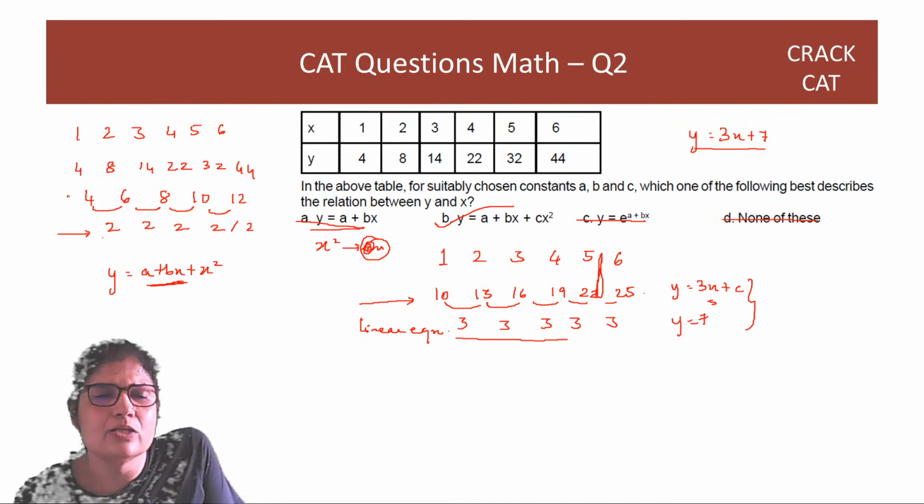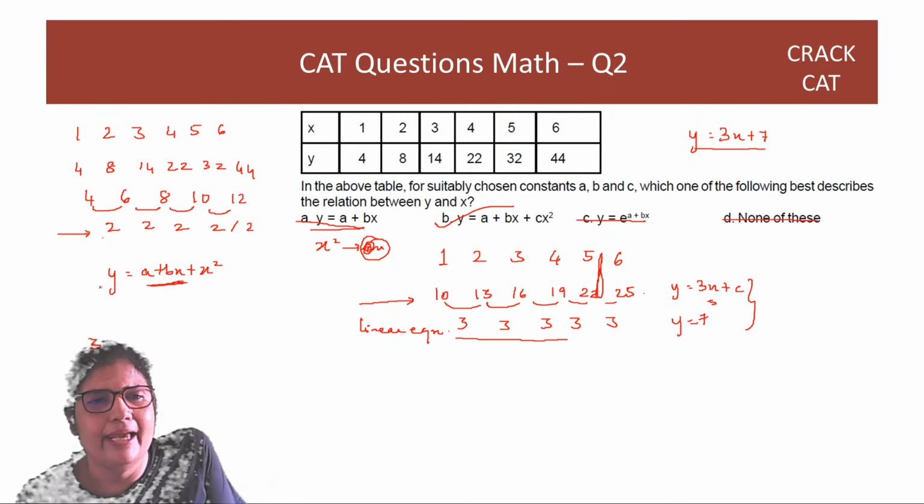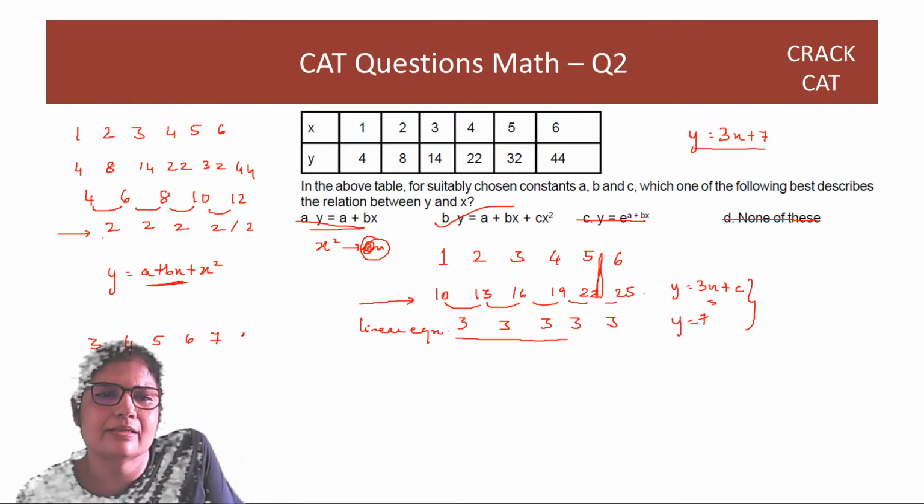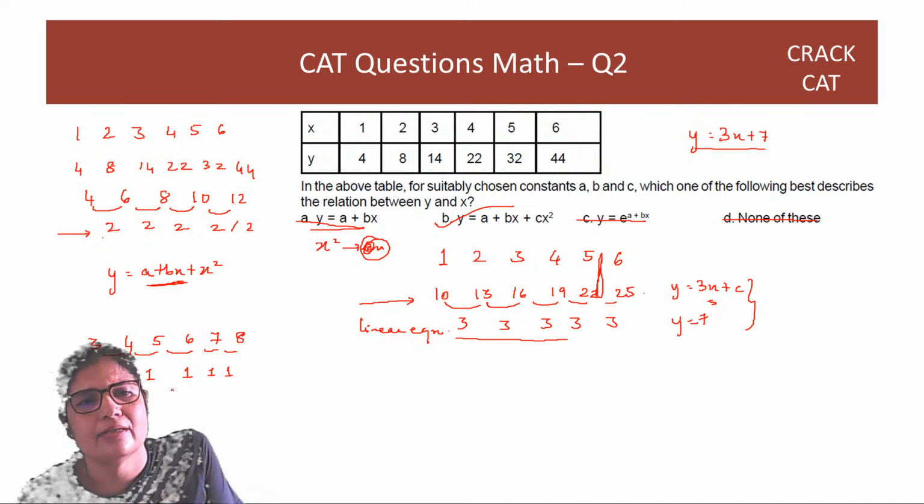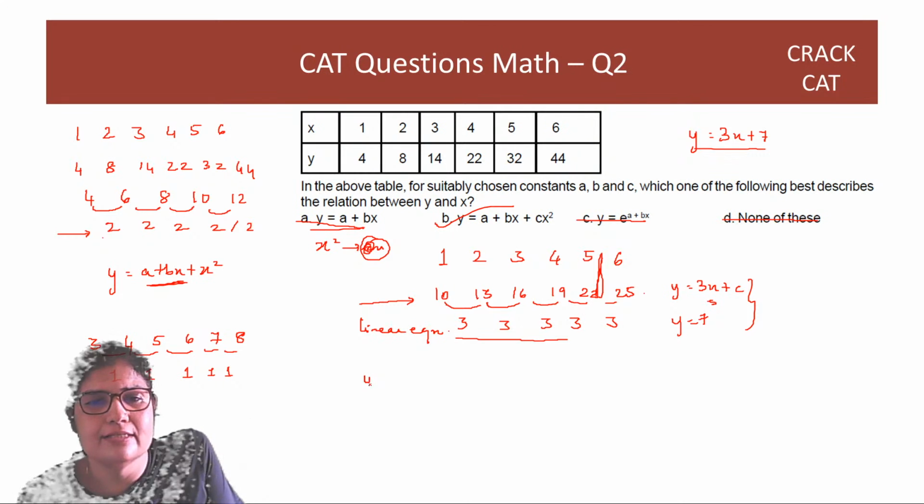So if I subtract x square from each of these values, 4 becomes 3, 8 becomes 4, 14 becomes 5, 22 becomes 6, 32 becomes 7, and 44 becomes 8. Now if I take the difference, I will get the x coefficient. So the x coefficient is 1, and then we can just substitute. So if you check this equation, guys, this is y is equal to x square plus x plus 2. You don't need all this.